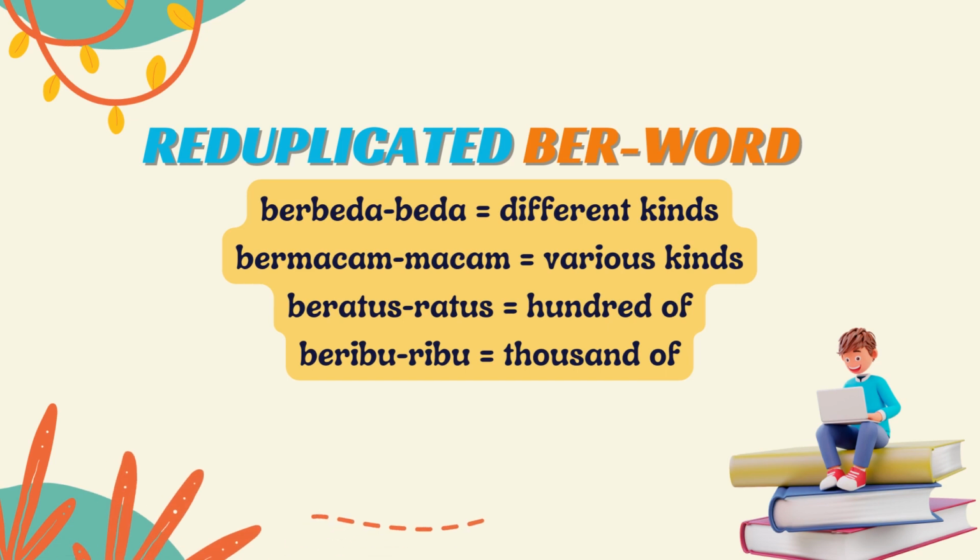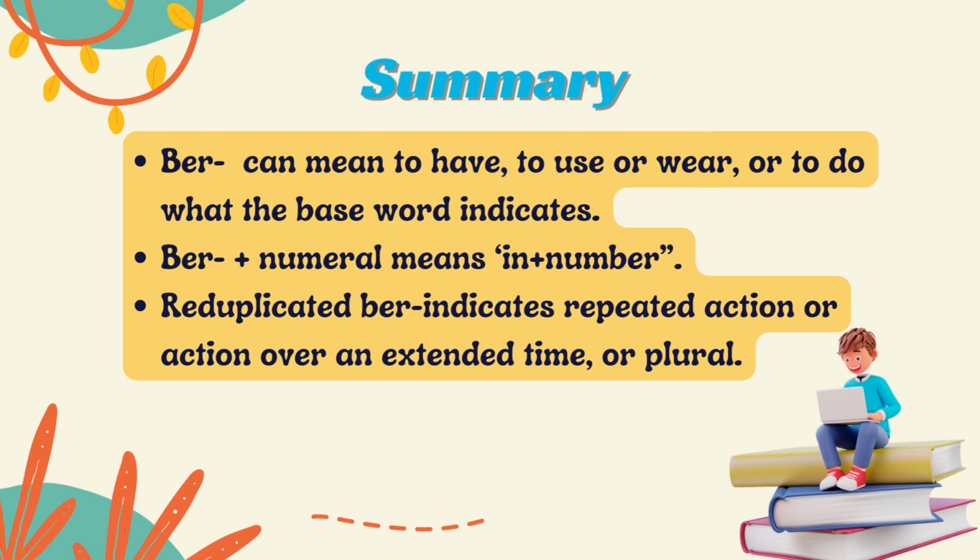Duplicated ber words. Berbeda-beda, different kinds. Bermacam-macam, various kinds. Beratus-ratus, hundreds of. Beribu-ribu, thousands of. Summary. Ber can mean to have, to use or wear, or to do what the base word indicates. Ber plus numeral means in plus number. Reduplicated ber indicates repeated action or action over an extended time, or plural.